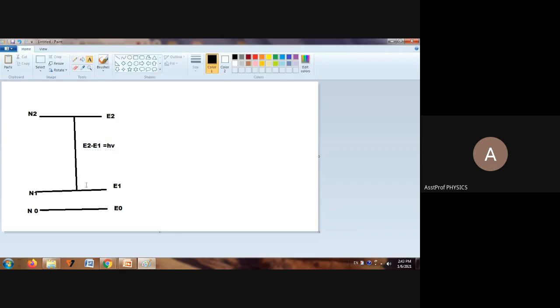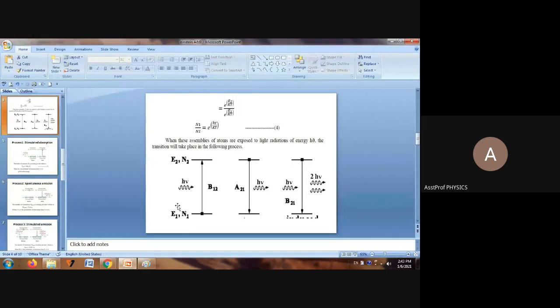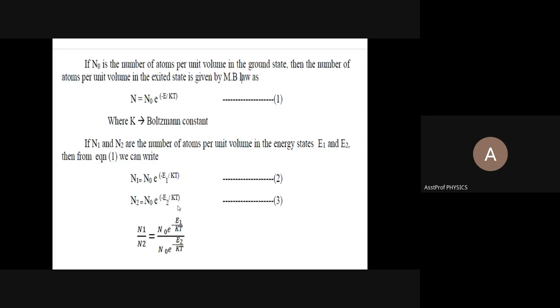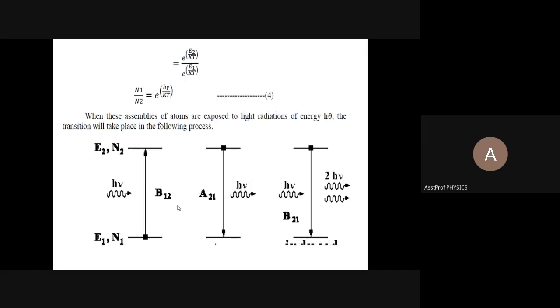E2 minus E1 is equal to h nu. That's why this expression is rewritten as N1 by N2 is equal to e power h nu divided by kT.